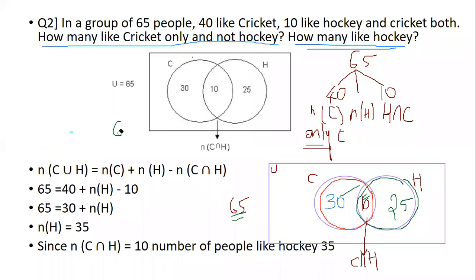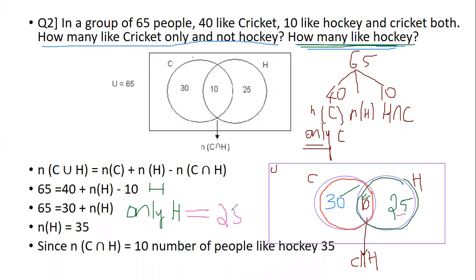Okay. Now, let us read the question once again. How many like hockey? They've just asked how many like hockey. Again, I repeat, there is a difference between the number of people who like hockey and the number of people who only like hockey. The number 25 which we have found out here are the people who like only hockey.